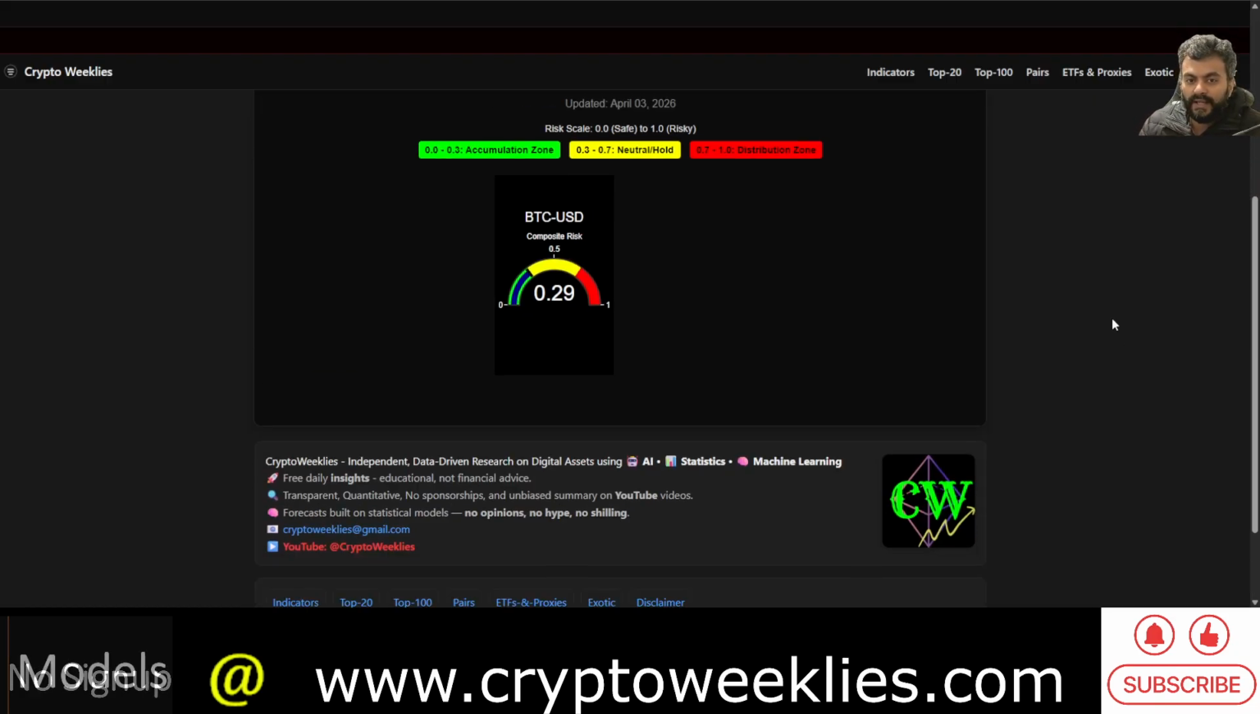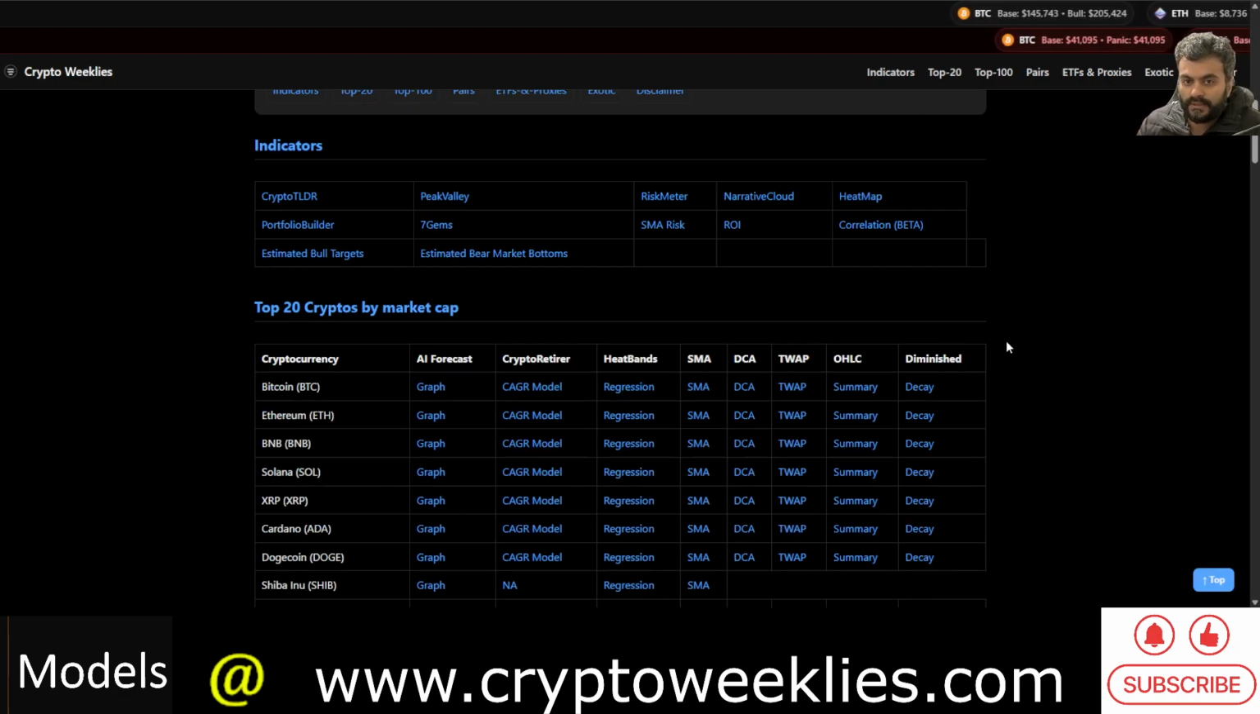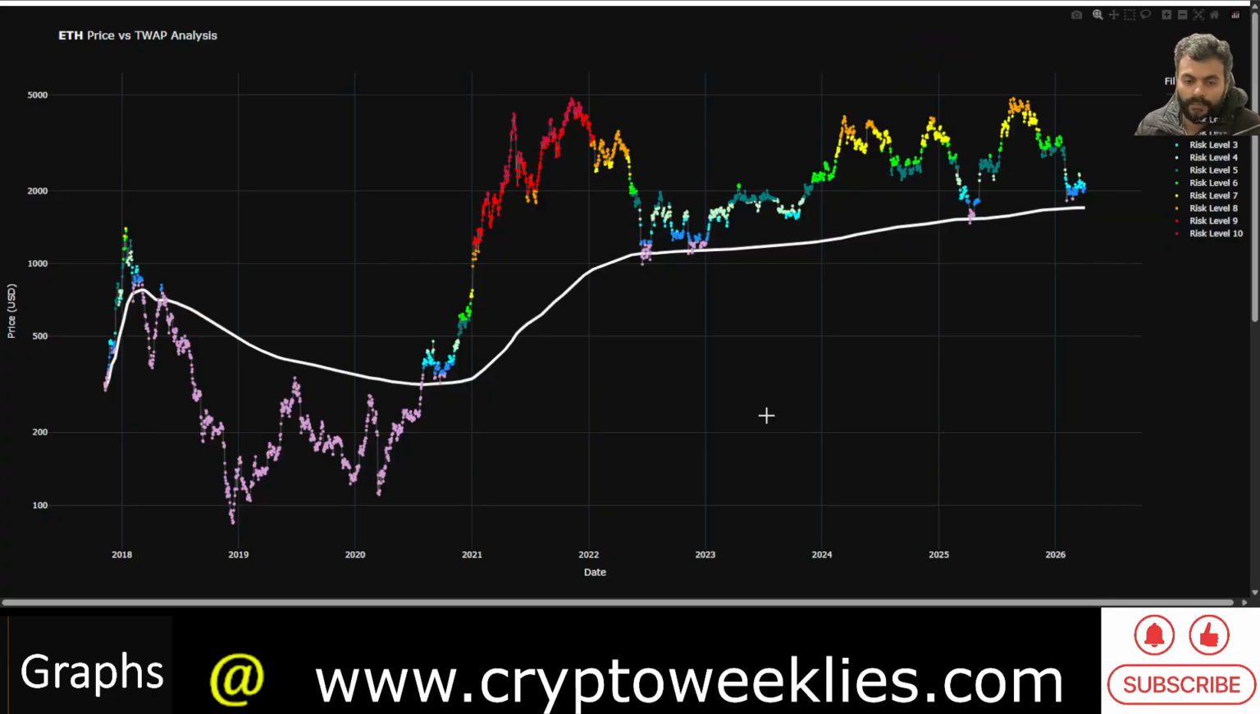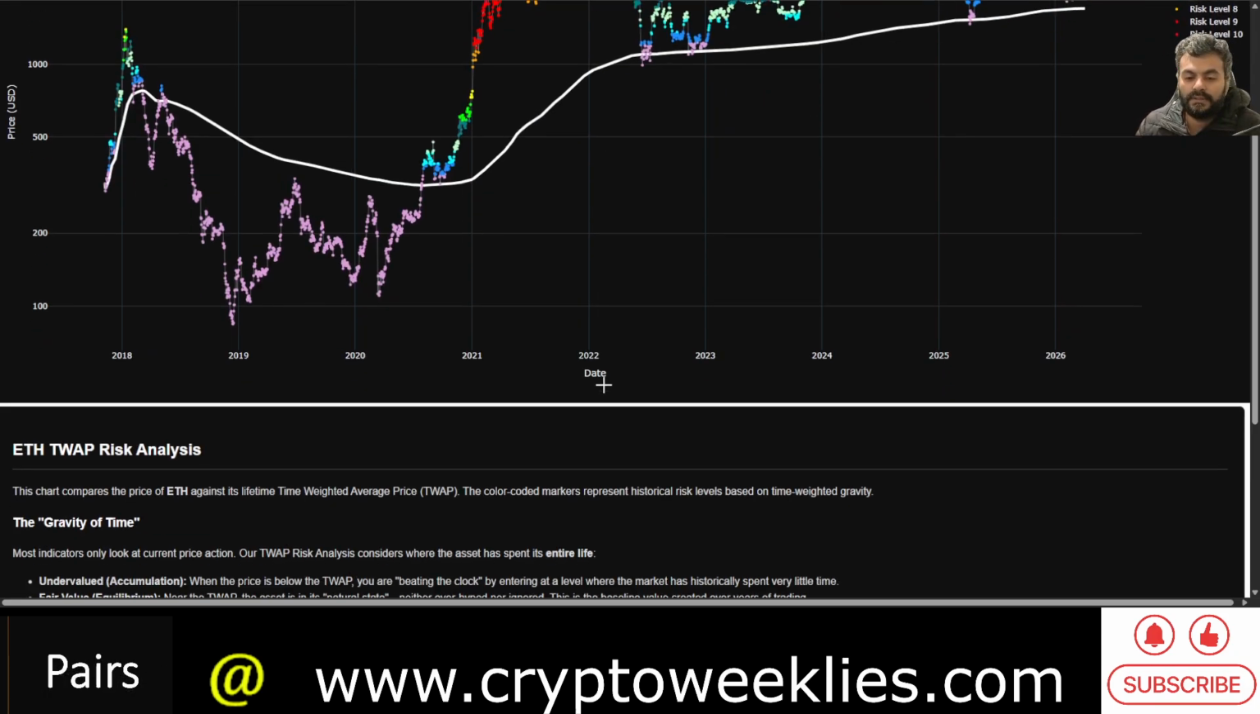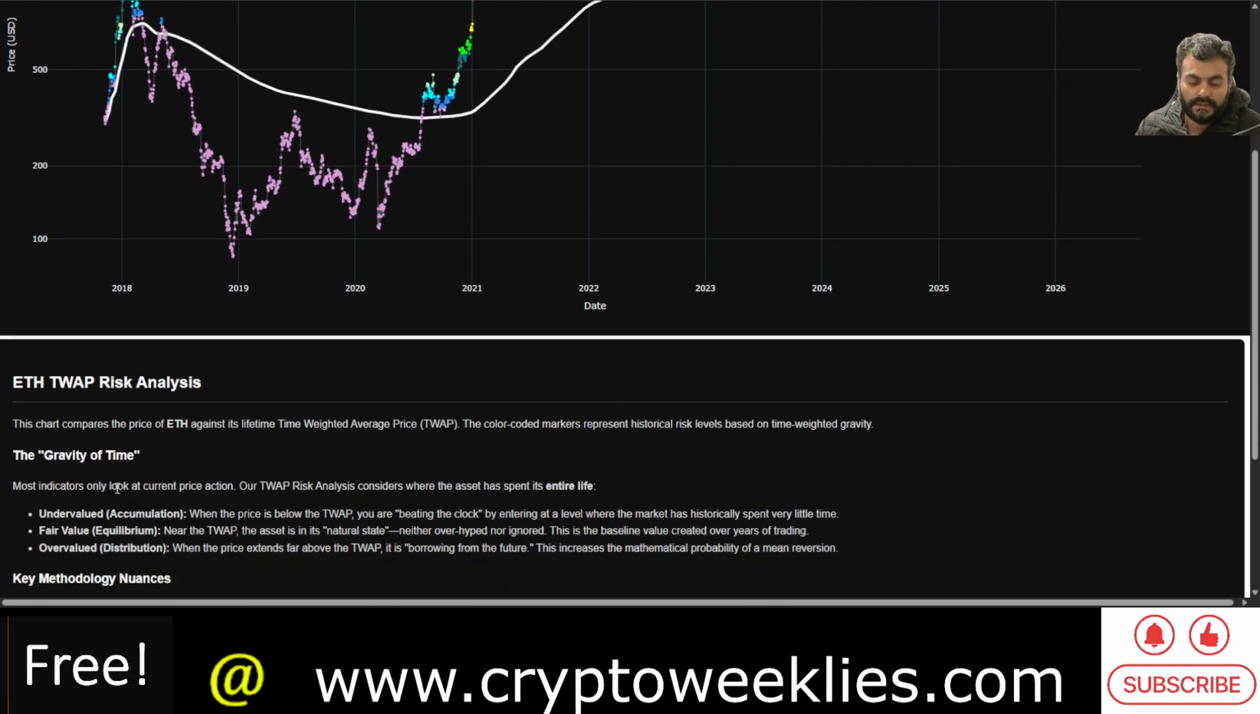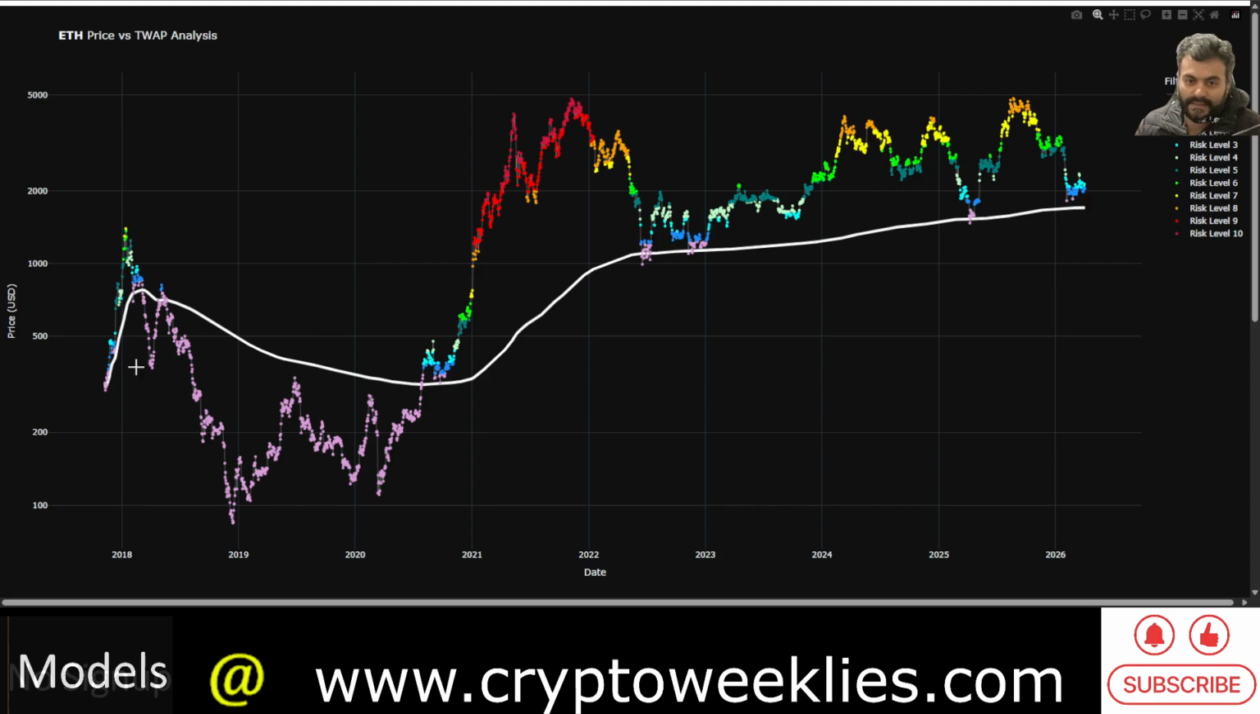Coming to the time weighted average price model, this model for ETH is arguably more important. This white line over here is the time weighted average price. This is each day since 2017. So 8 times 365 days of average price informs this white line, which instead of looking at a price in its current state, this model looks at where the asset has spent its entire life as a known asset. I know ETH was launched sometime in 2015, but it became largely a known entity in the 2017 rally. So starting from that point, we are not missing out too much of the data going forward.